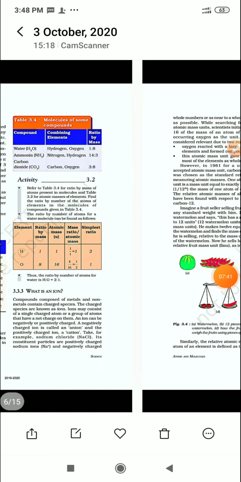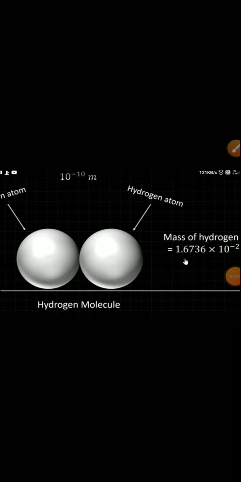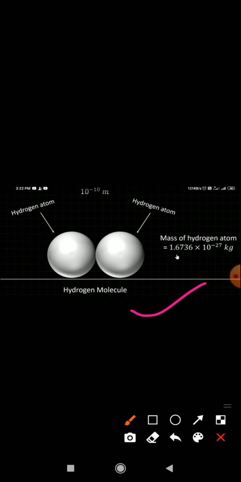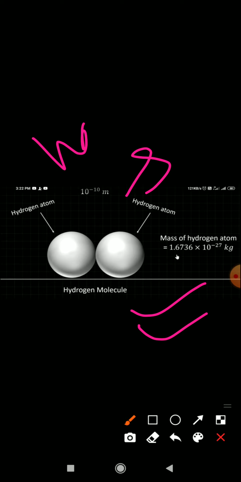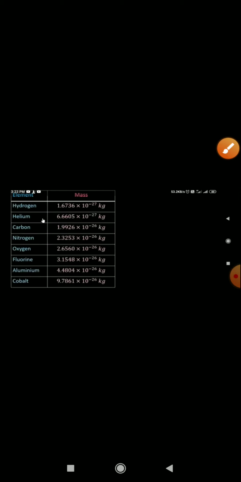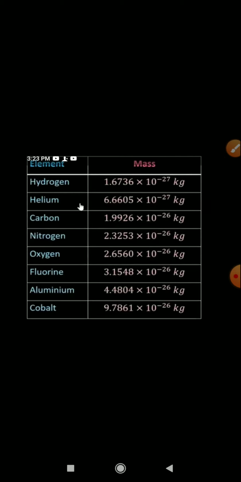Hope this is clear to you. Now let me show you this. This is the hydrogen atom, and the mass of this hydrogen atom is very small, 1.6 into 10 to the power minus 24 gram, or minus 27 kilogram, whatever you say. It is so small that it is not possible for us to see it with normal eyes, so we cannot see that definitely. The masses of others are like this: hydrogen 1.6 into 10 to the power minus 27 kilogram, helium 6.6 into 10 to the power minus 27 kilogram, carbon 1.99, then nitrogen 2.33.